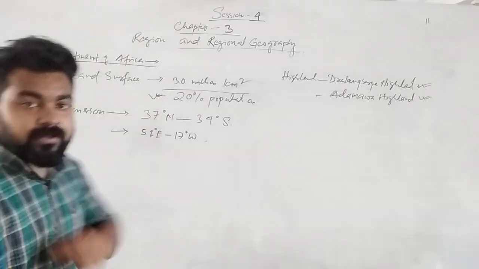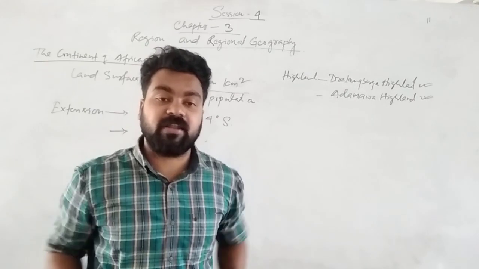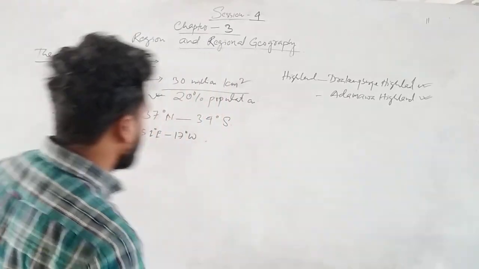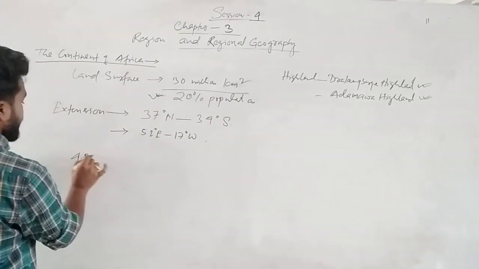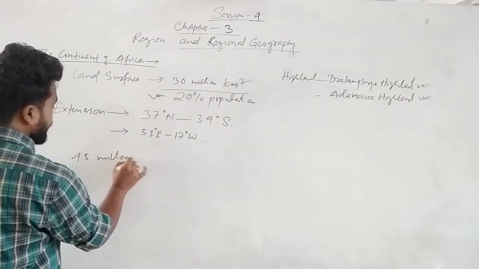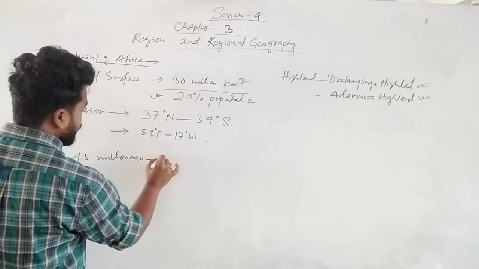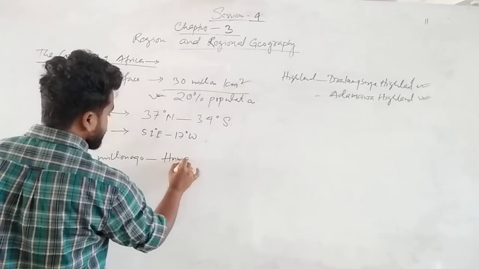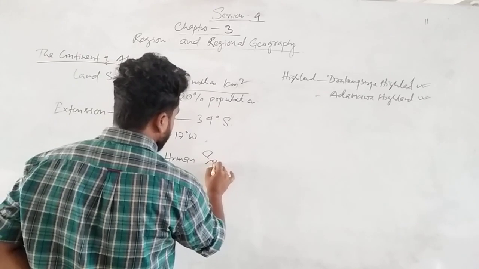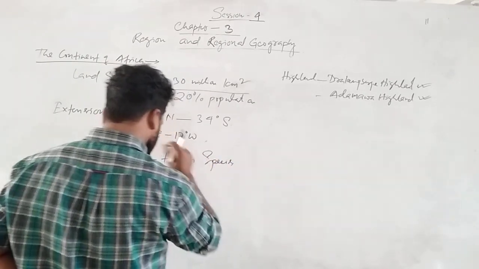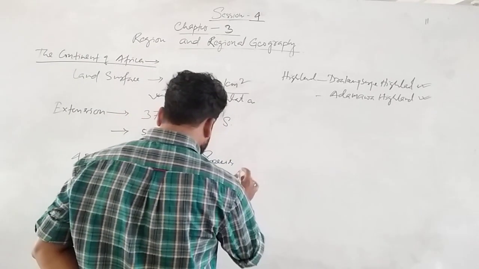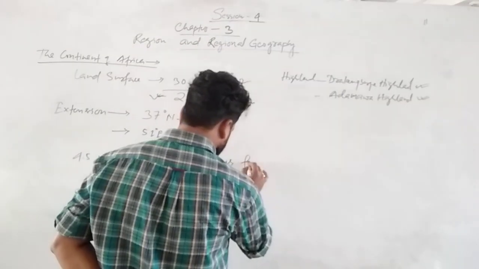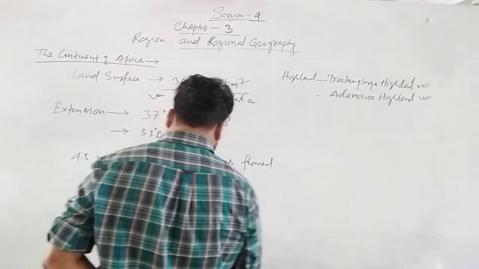Again we know that the first human species originated in Africa, about 4.5 million years ago. The first human species formed in Africa.